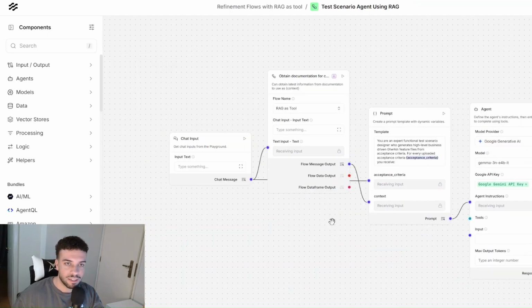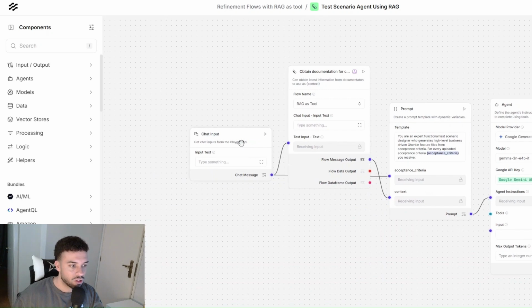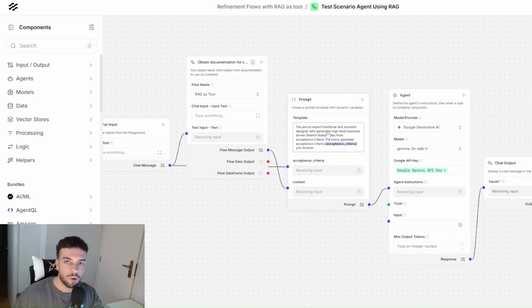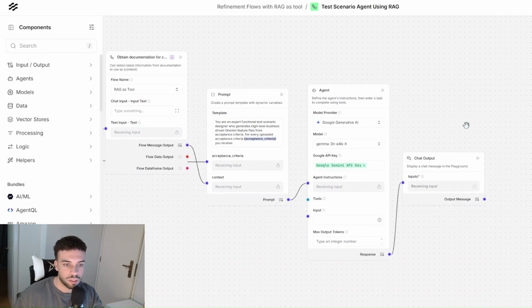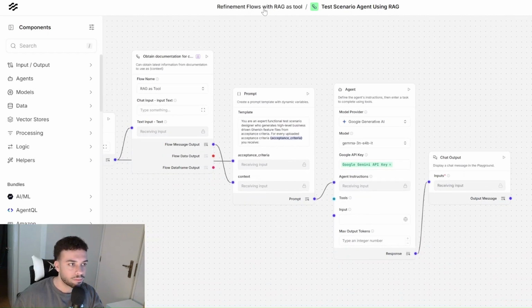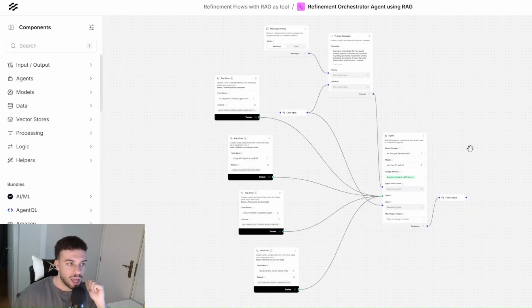Finally, we have here the test scenario agent, which is pretty similar to the rest of the agents. Again, the user sends an input, it goes through the RAG to obtain the latest information, and in the prompt is where I define what I want this agent to behave as. So I'm just asking this agent to provide the functional testing scenarios and also technical scenarios as an output in a Gherkin feature file. And then the agent is processing all this, doing all the work, and then outputting to the user. And now I'm gonna show you how you can orchestrate the entire thing together.